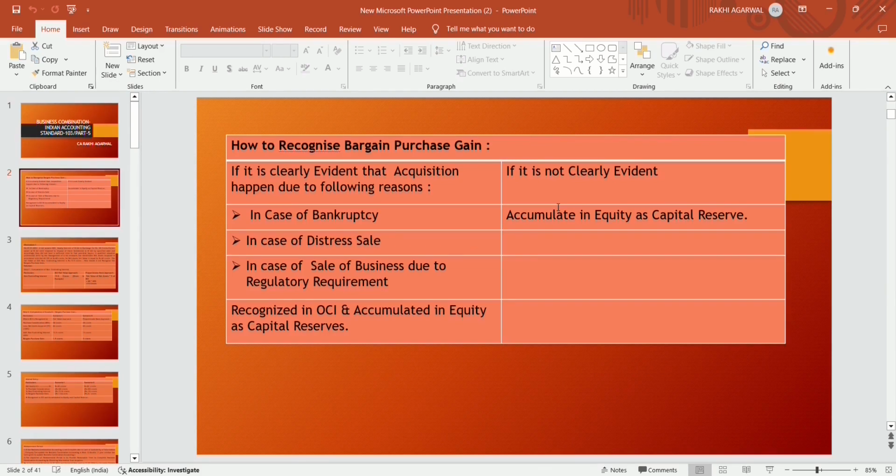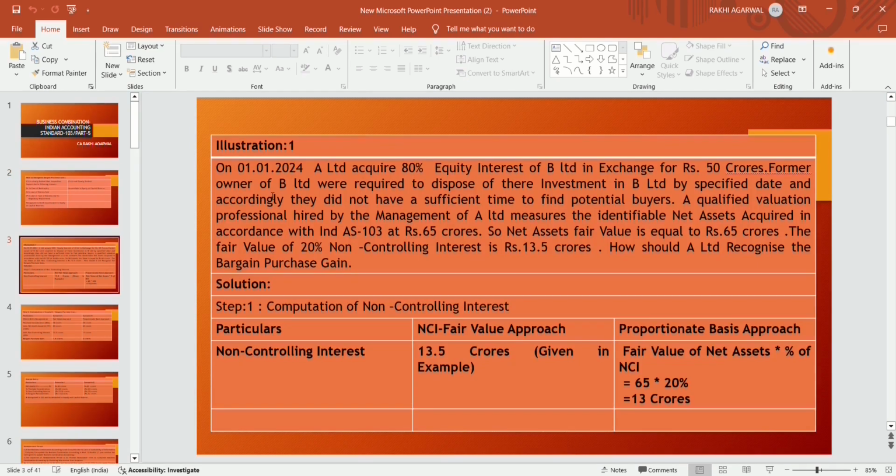If it is clearly evident that the acquisition happened due to bankruptcy, distress sale, or due to the sale of business as per regulatory requirement, then recognize that bargain purchase gain in OCI and accumulate it in equity as capital reserve. But if it is not clearly evident for what purpose the acquisition has happened, then accumulate it in equity as capital. This is to be explained with the help of examples.